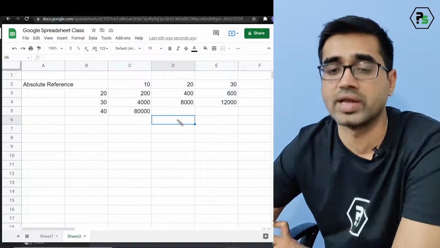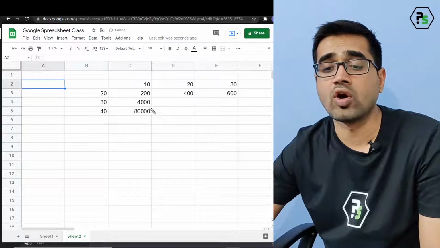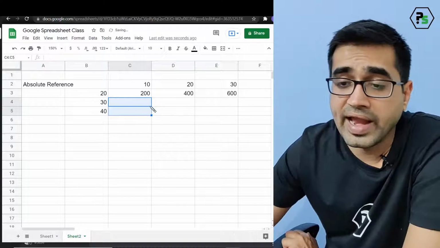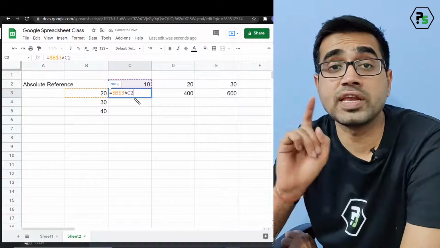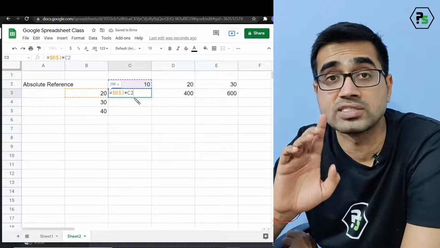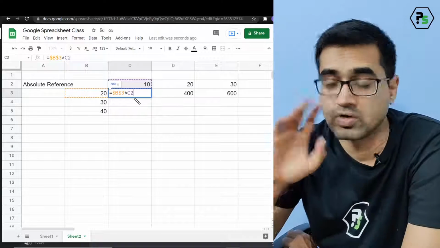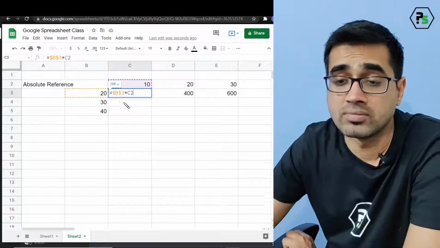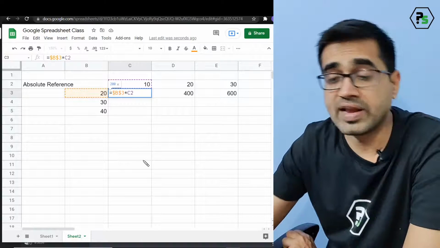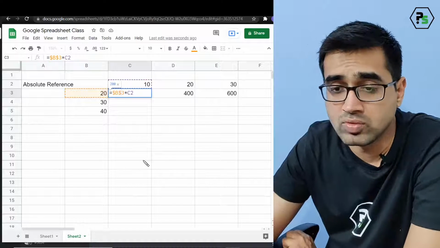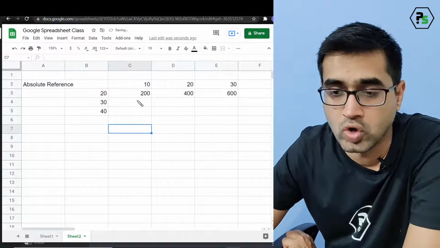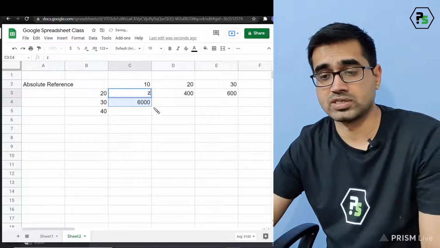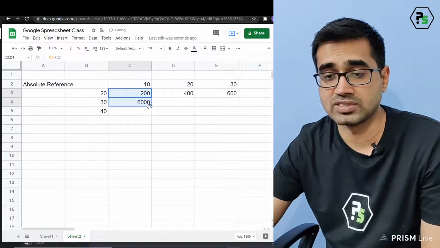It's all wrong, correct? So what we need to do is always go and fix what we need to change and what is not to be changed. Okay, so I want the B column only. So when I drag, I want my B to lock, but I don't want my row to lock. Now why so? Because if I drag now, wait, something bad has happened just now suddenly.